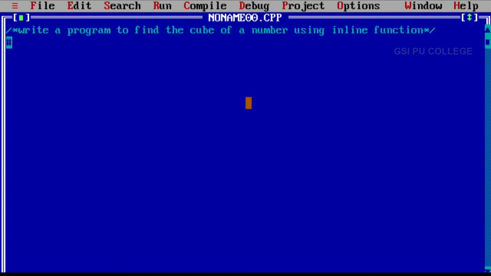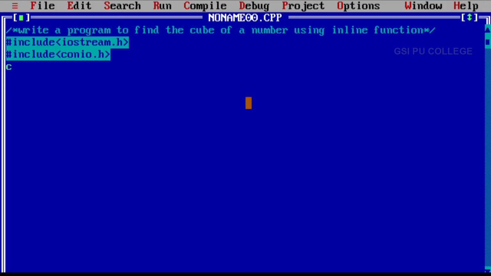First start with the header, include iostream.h, supporting header file for cin as well as cout. Next one, include conio.h, supporting header file for clear screen as well as getch.